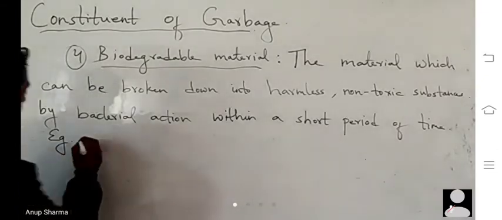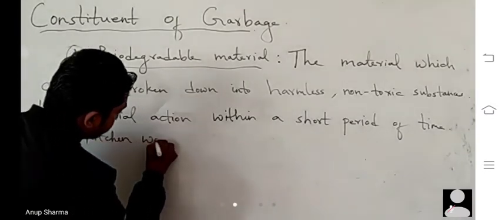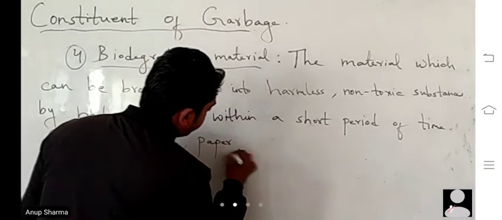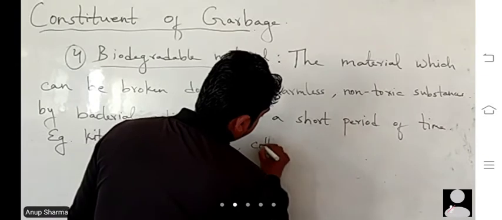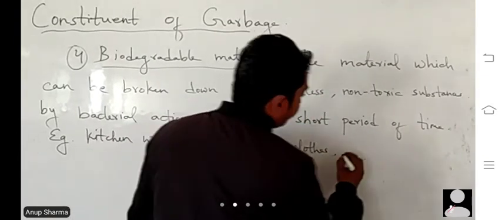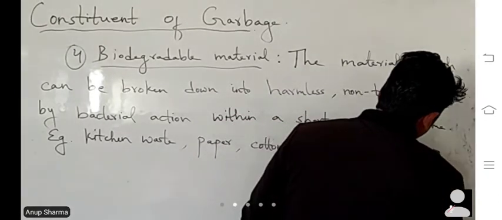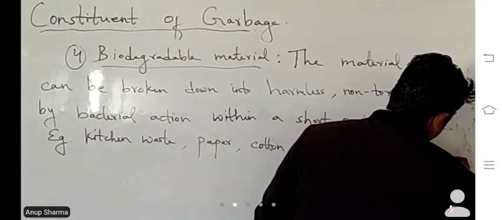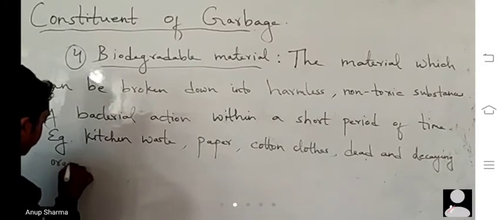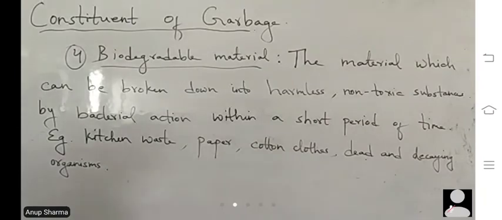Then we have dead and decaying organisms.